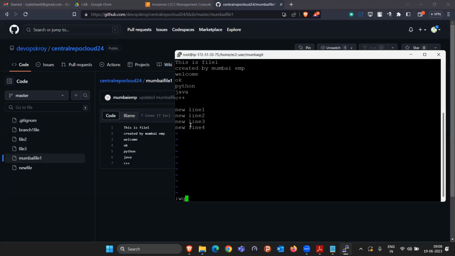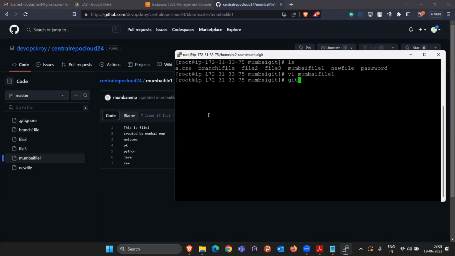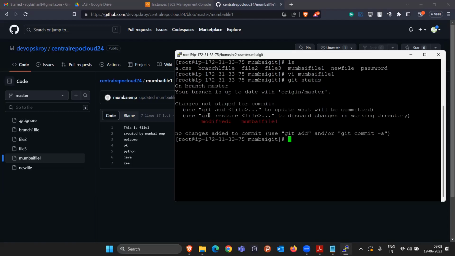Because I already wrote 4 lines of code. Currently you are seeing 4 lines of code, but it can be the 100th line of the code that we already wrote. Okay. So since I wrote this file, you know that when I say git status, it will clearly say that somebody modified the Mumbai file one.